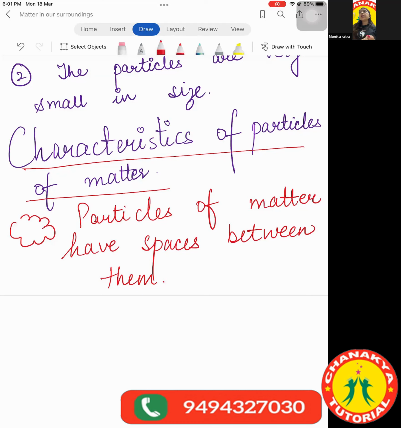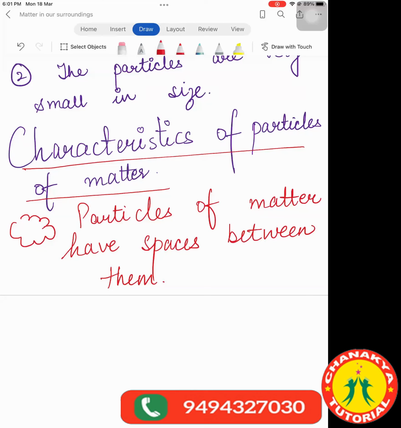Again, here, can I take the example of ink? A few drops of ink in water, then what are we going to observe? It mixes. Why does it mix? Because there were spaces. If there were no spaces, they wouldn't have mixed. Another example: if I take some honey and put it in milk, then what are you going to observe?